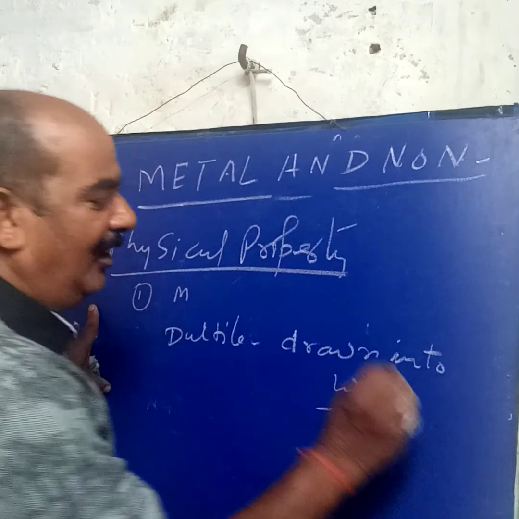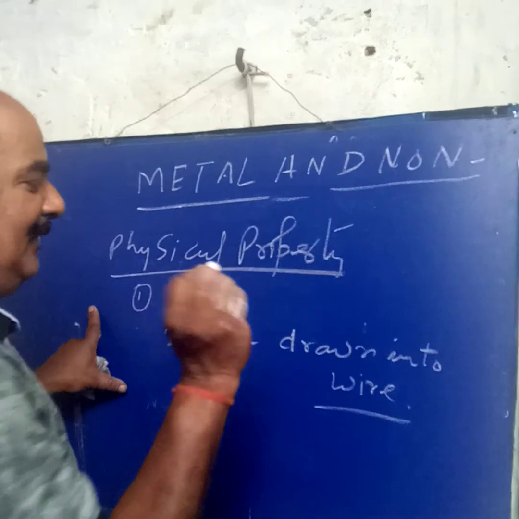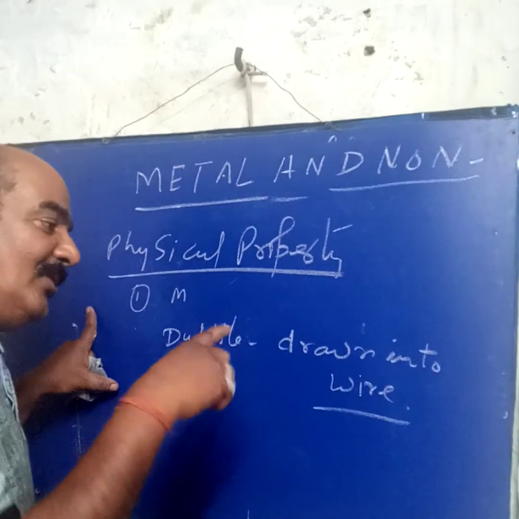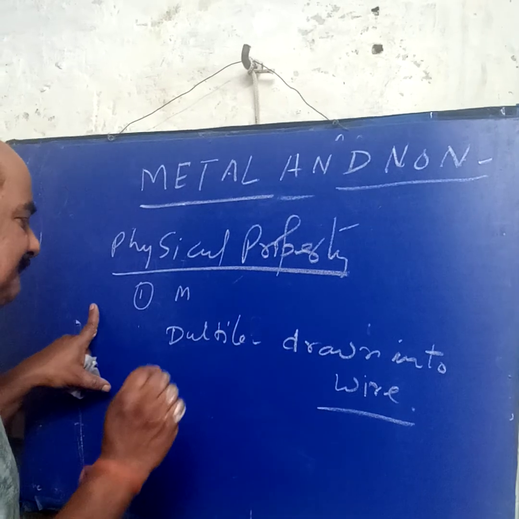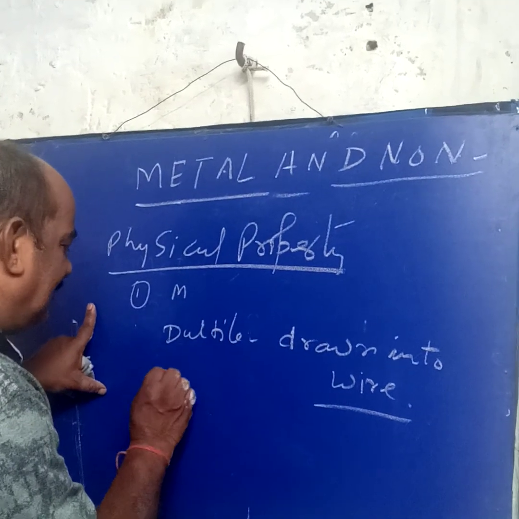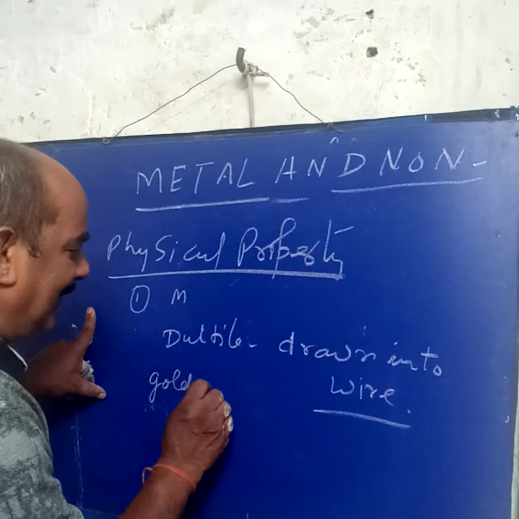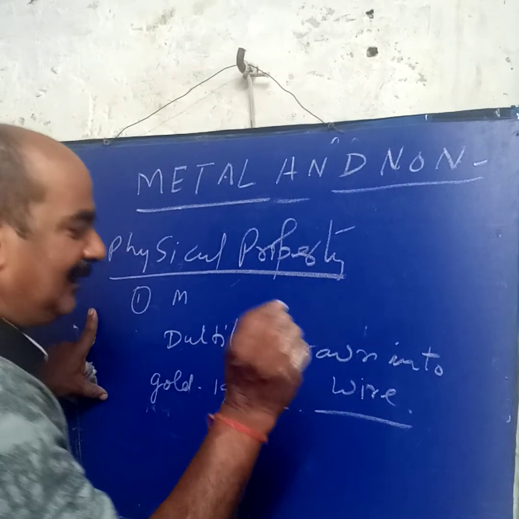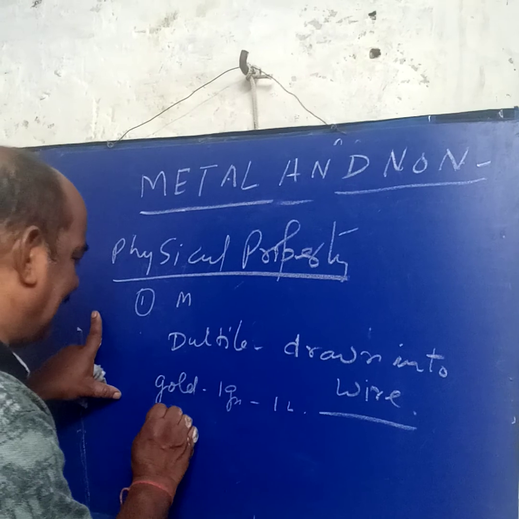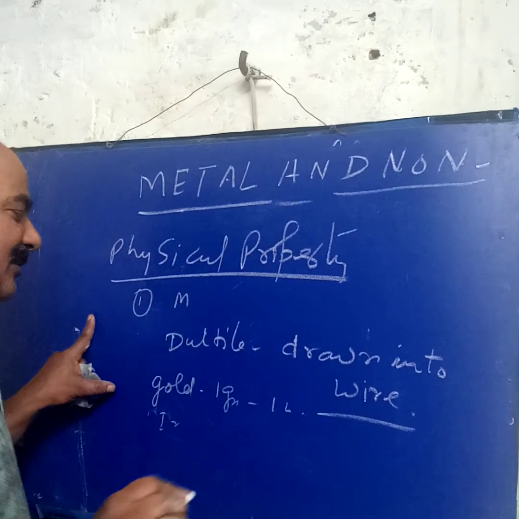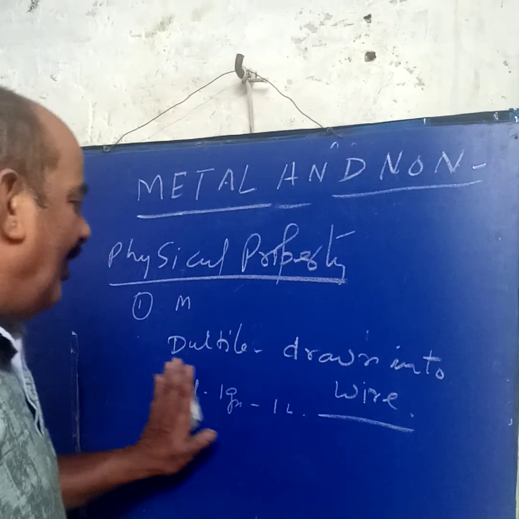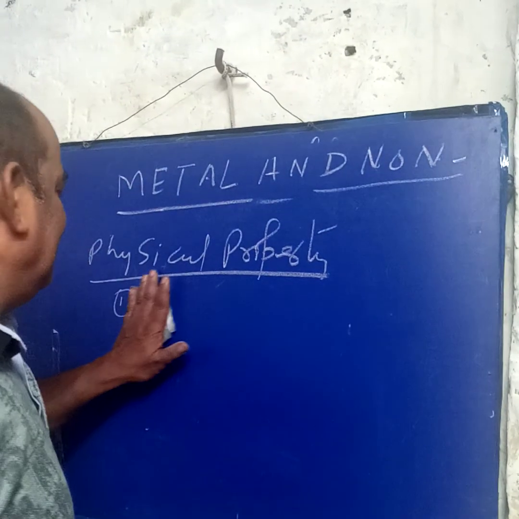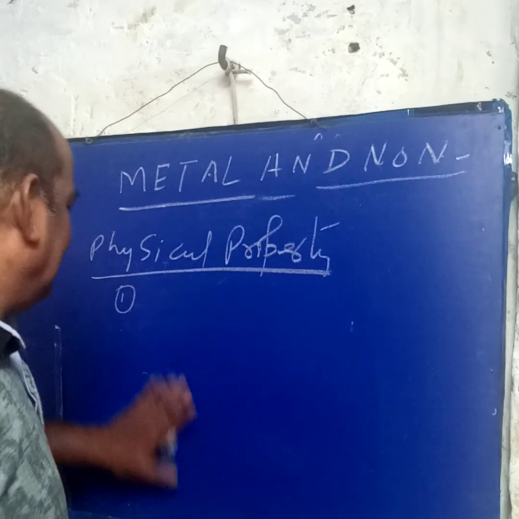So we can say all wires are made of metal, because metal can be drawn into wire. Some are more ductile and some less. Gold is very ductile: from 1 gram of gold we can draw a wire 1 kilometer long. But iron and other metals do not have such ductility. So all metals are malleable and ductile: malleable means beaten into sheets, ductile means drawn into wire.